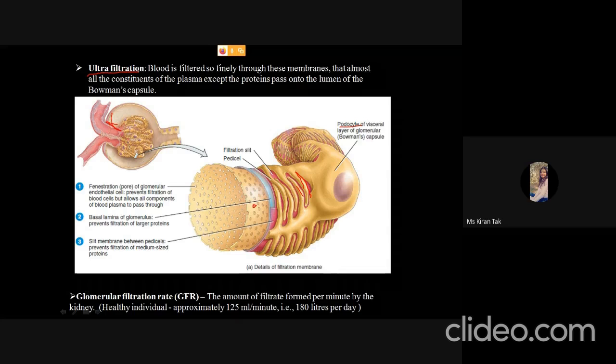A very high class filtration is here, and as we have seen that 1100 to 1200 ml of blood is filtered per minute, and out of which approximately 125 ml of filtrate is formed per minute, and it is called GFR. This is the amount of filtrate that is formed per minute by the kidney. That is the glomerular filtration rate.